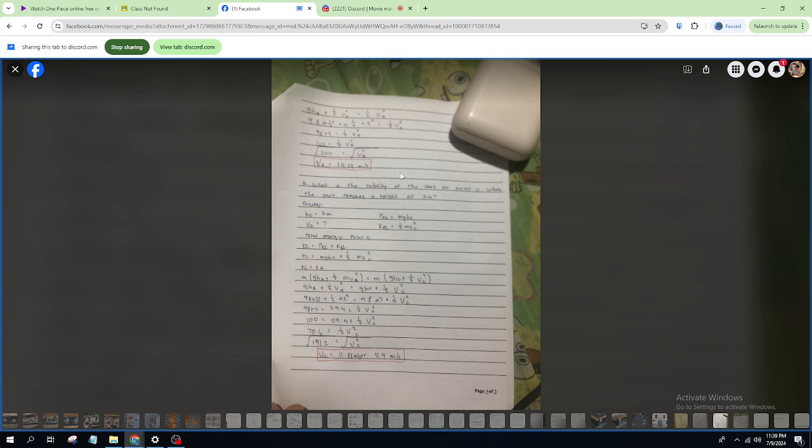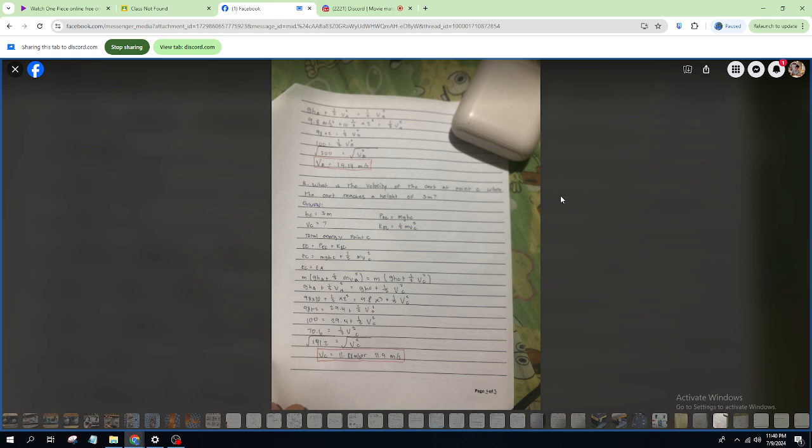So the solution is 1/2 times 2 squared plus 9.8 times 10 is equal to 1/2 v squared of C plus 9.8 times 3. 2 plus 98 is equal to 1/2 v squared of C plus 29.4.